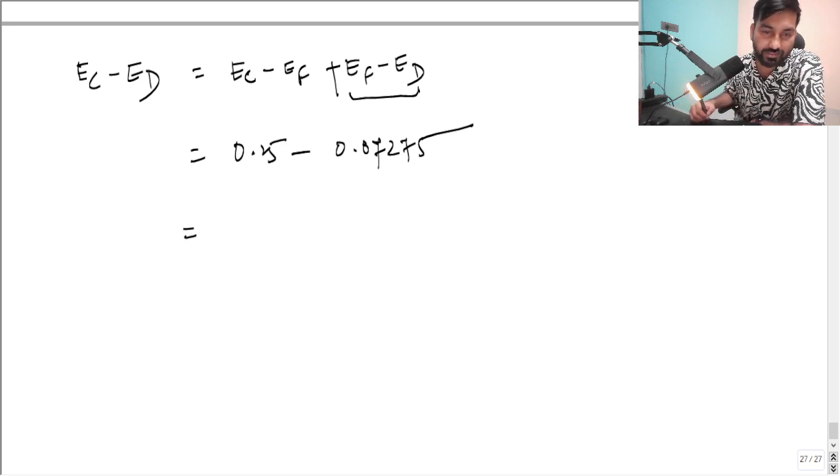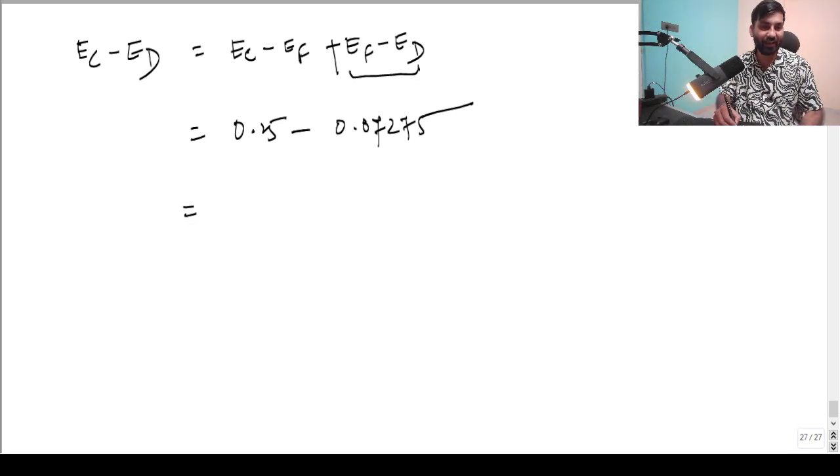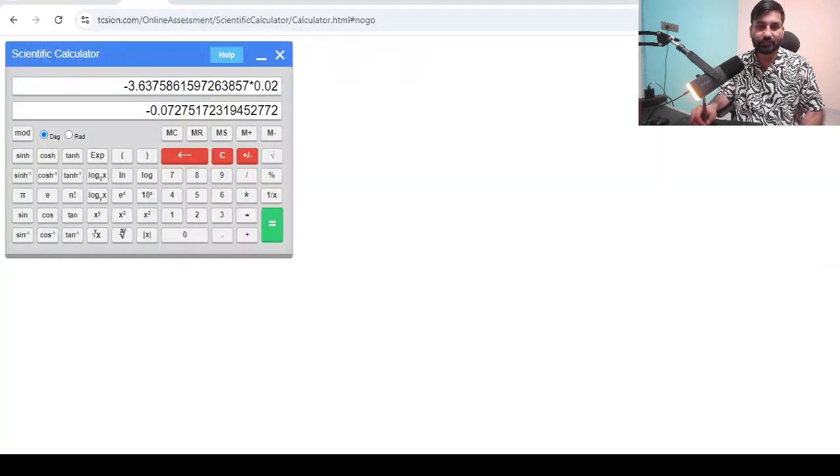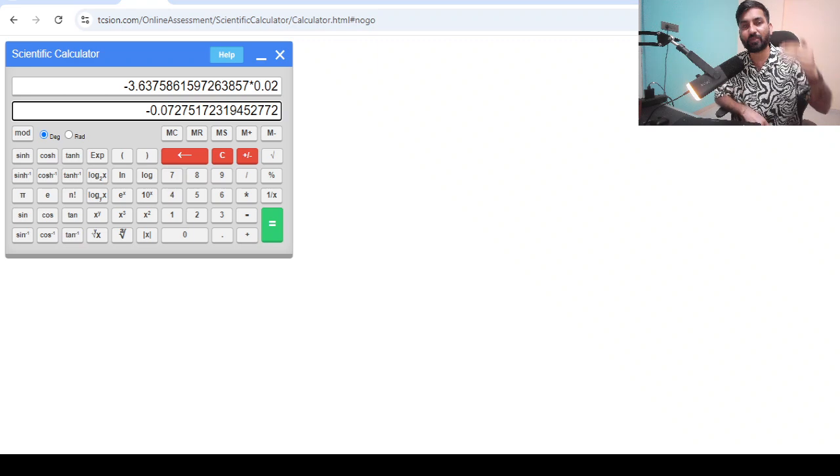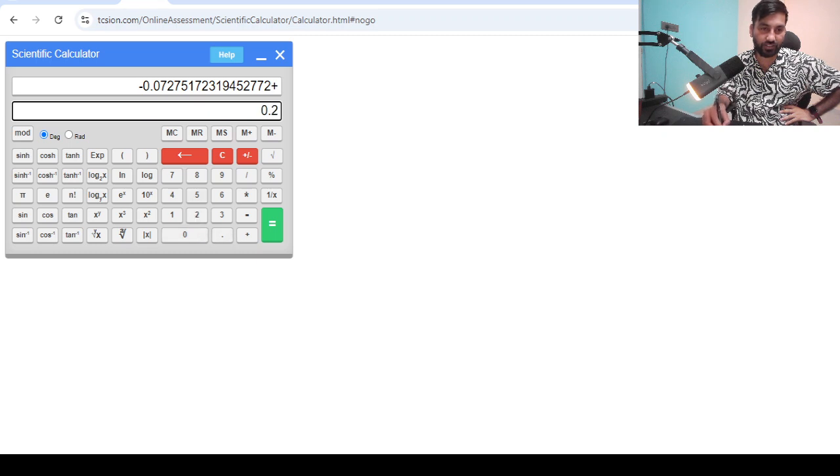So let me get back to the calculator again. Oh yeah, this is what the calculation is, right? So we have to just add it. So plus, put equal sign again, right? Because equal press करने का मतलब क्या है? Multiple times if you are pressing equal means that is stop, okay, kind of thing, right? Plus 0.25. देखो तो आपका आंसर कितना आता है, देखो 0.177 काइंड ऑफ, राइट?